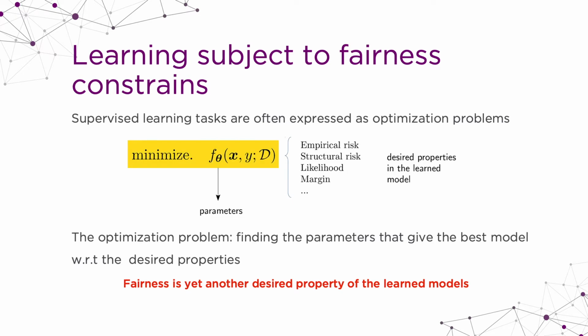So the goal of the optimization problem is one metric, which is, for example, the performance of the system, and we want to optimize for that. But fairness is also another metric that we can add to the system and optimize for fairness as well.